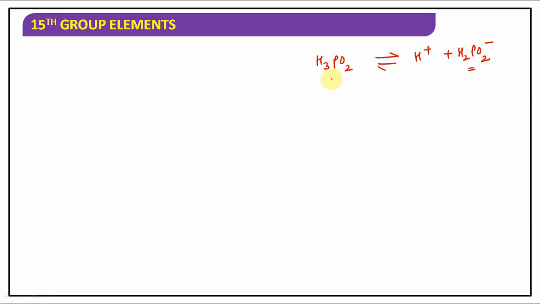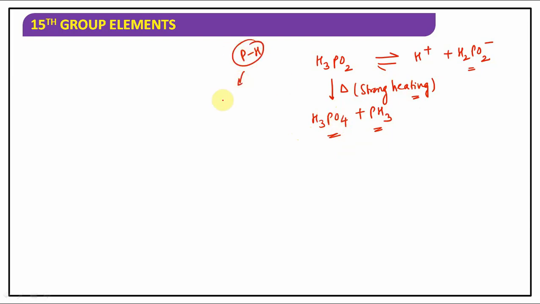And if it is heated strongly, it will give phosphine, meaning H3PO3 plus PH3 will be obtained. On strong heating, hypophosphorus acid will give H3PO3 and phosphine. As I told you, P-H bonds are present. Because of it, it can act as a strong reducing agent.